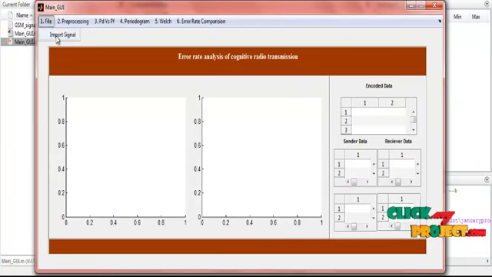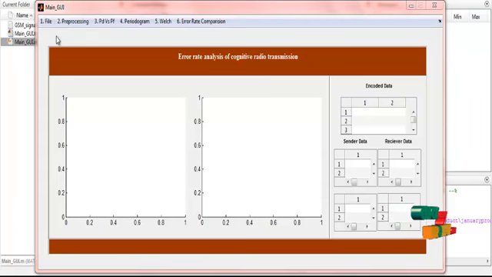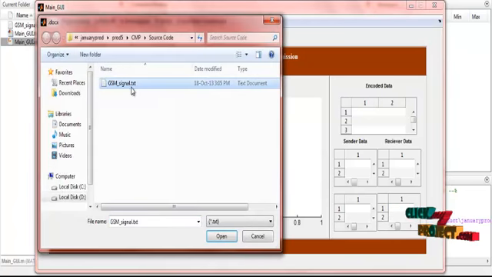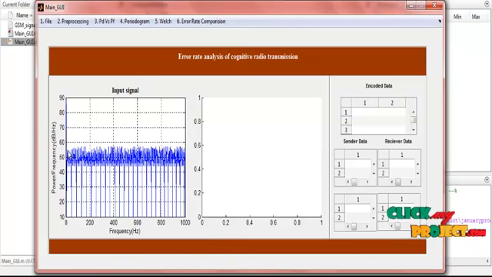Click File and then import the signal. Here we import the signal as a GSM signal. We take the GSM signal and open it. So this is the input signal for the GSM band. The frequency is represented in hertz, from 0 to 1000, and this is the power by frequency in dB per hertz, a decibel scale from 10 to 90. So this is the decibel level of the signal. This is the input signal, and then pre-processing.